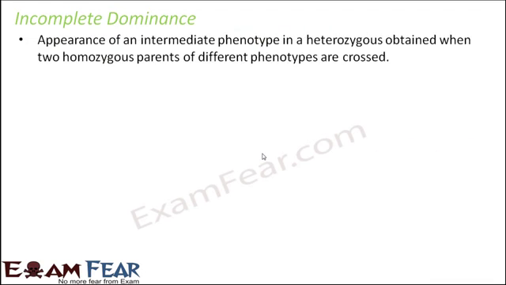Incomplete dominance is the appearance of an intermediate phenotype in a heterozygote, obtained when two homozygous parents of different phenotypes are crossed. Now, this was not the case with Mendel's experiment because Mendel found that in the F1 generation, all the plants were tall. There was no dwarf plant. That is why he gave the principle of dominance.